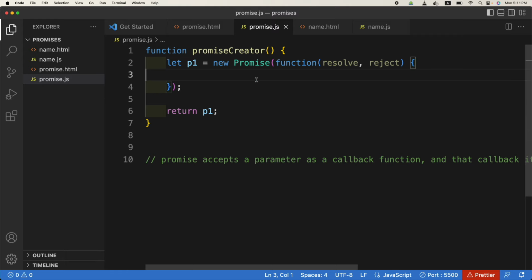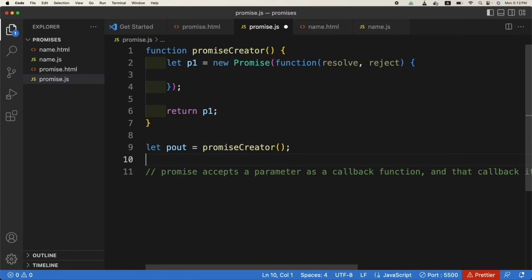Okay, so for now, if I just run this function, what will be the output of this function? This promise, because we are returning it. If I just run this function, because once a function is created, if you don't run it, it won't run. You have to run or call it. So let us create a variable, p out, and we will run this function like this.